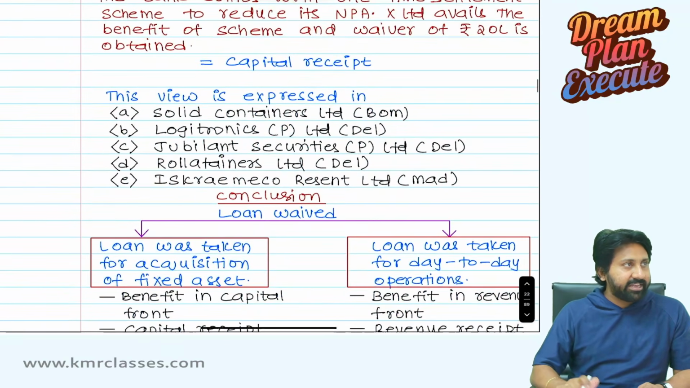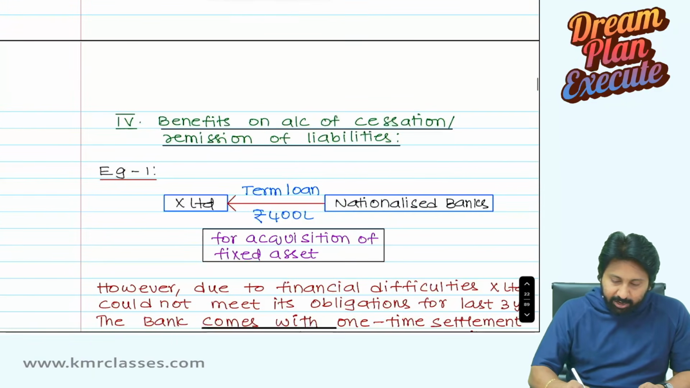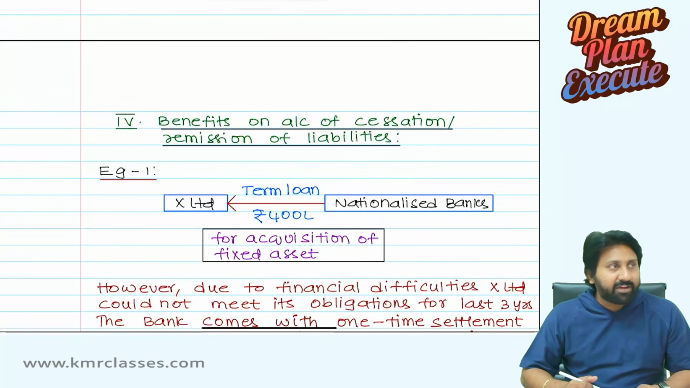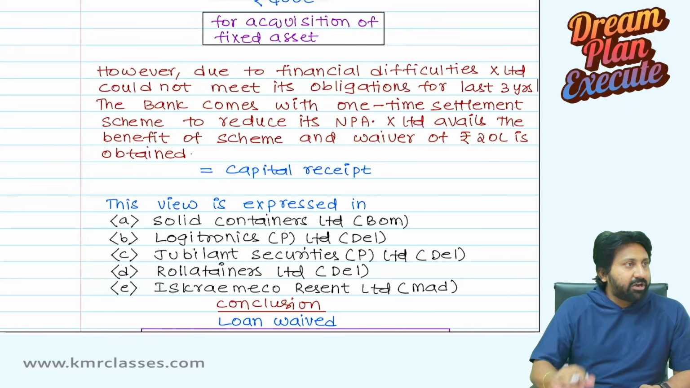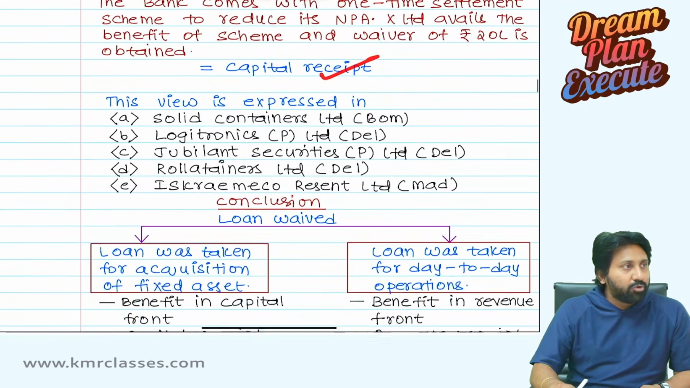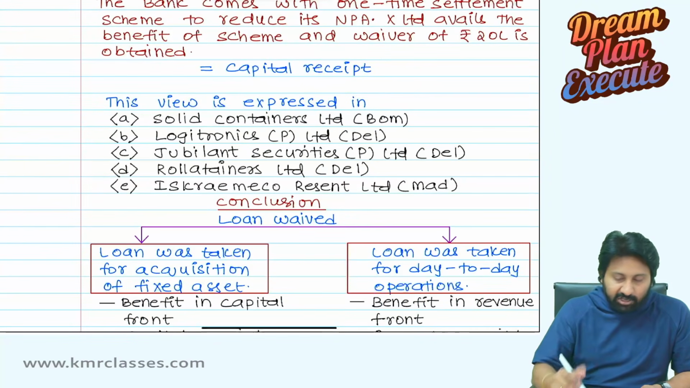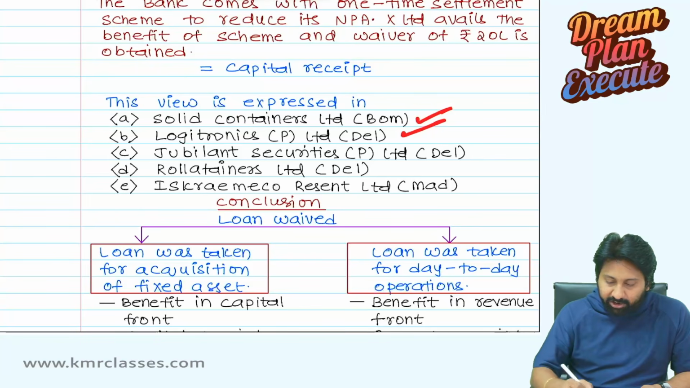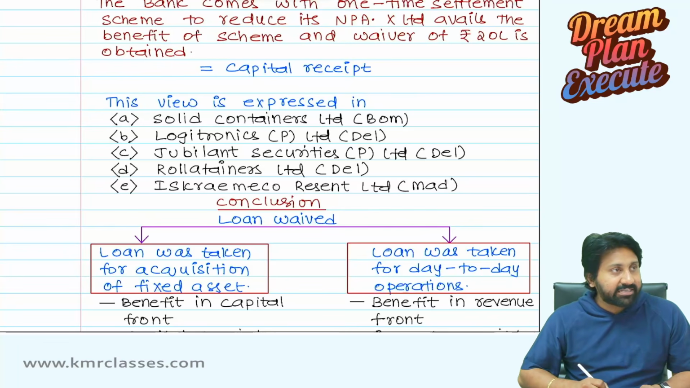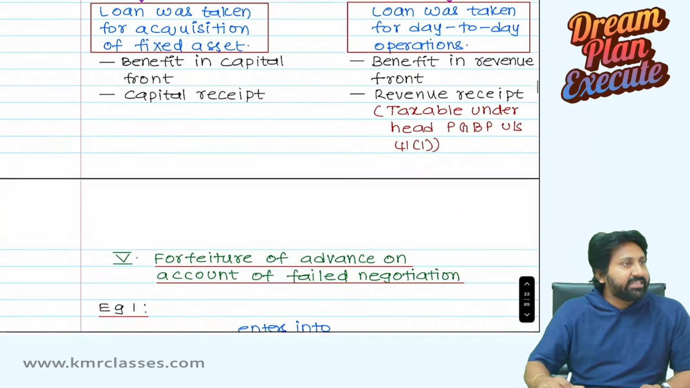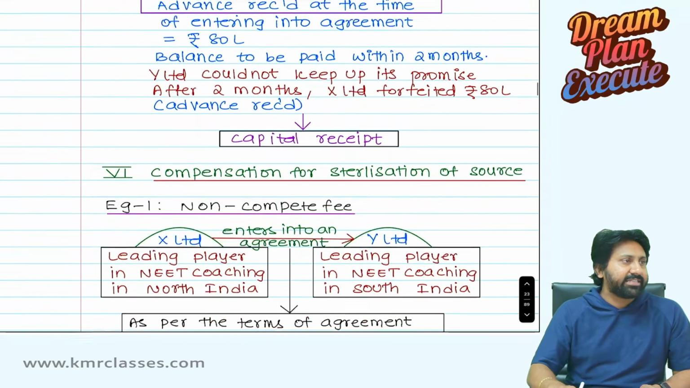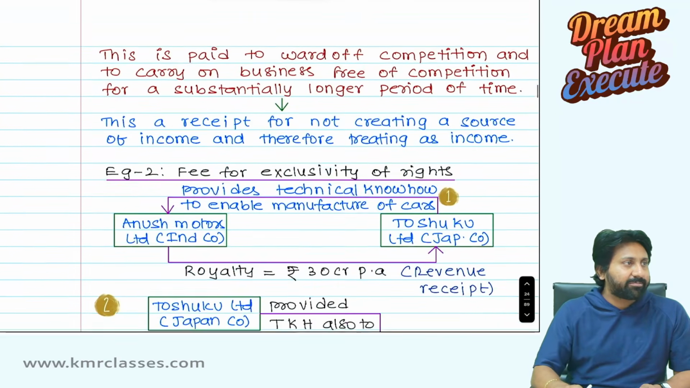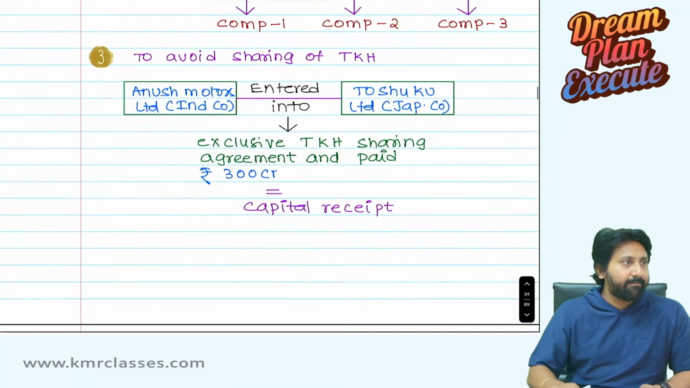Case laws, everything. See, for example, there is a question: benefits on account of cessation or remission of liability. For that, yes, this is a capital receipt. Who said that? It was said in 5 case laws: Solid Containers Limited, Logitronics Private Limited, Jubilant Securities, Roller Trainers, and Escremeco Resent Limited, Madras High Court. Like that, in each and every place where a case law is there, I quoted the case law and explained each and every point in detail.